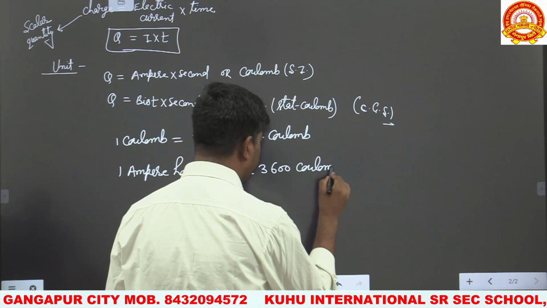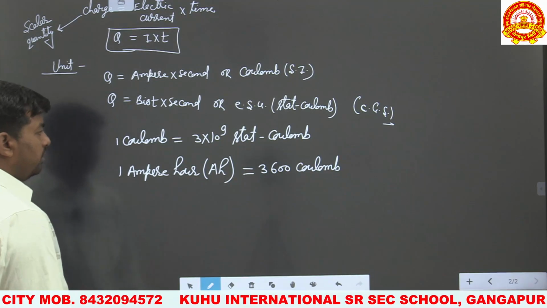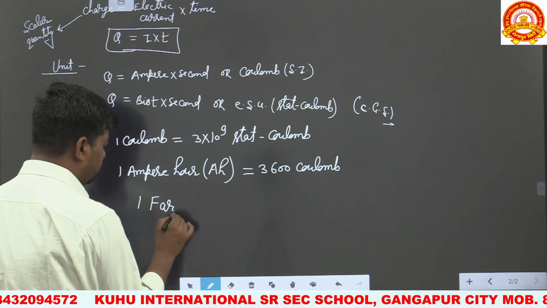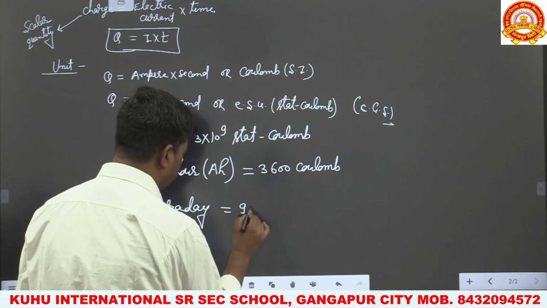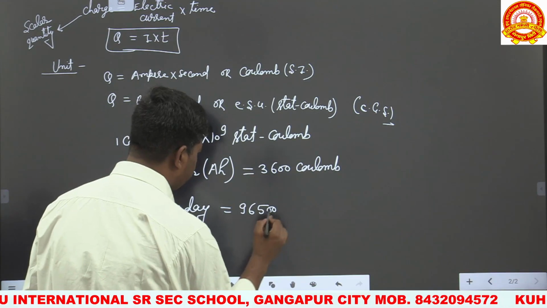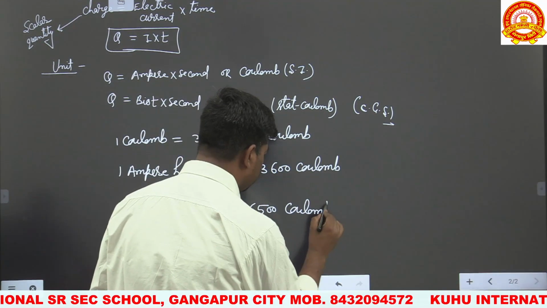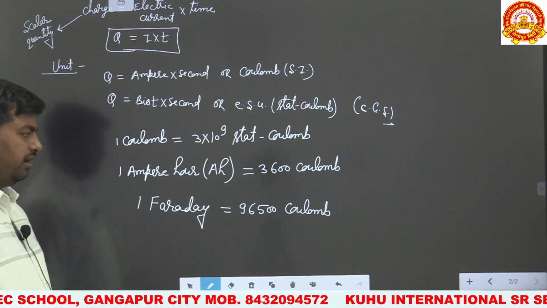Next is 1 Faraday. Faraday is the largest unit of charge. 1 Faraday is equal to 96,500 coulomb. This is the relation between Faraday and coulomb.